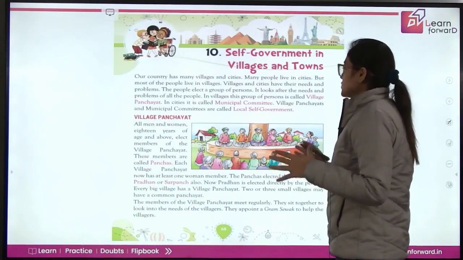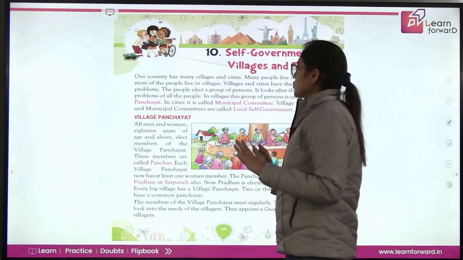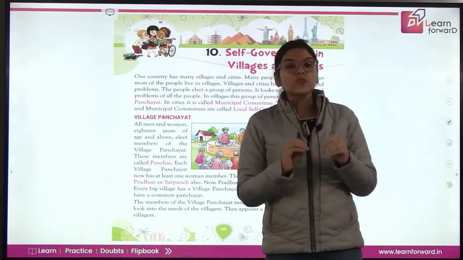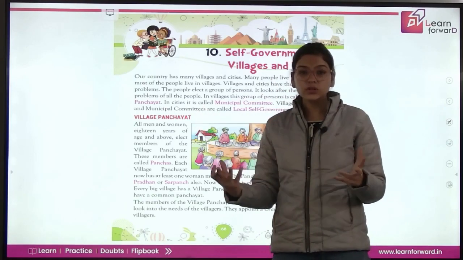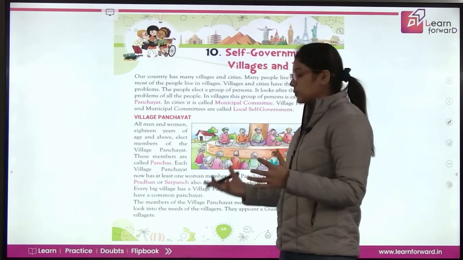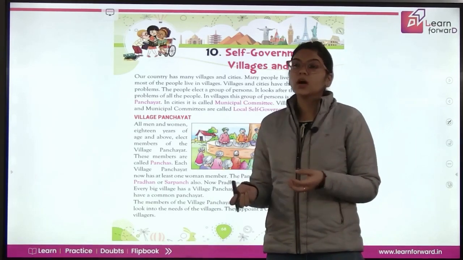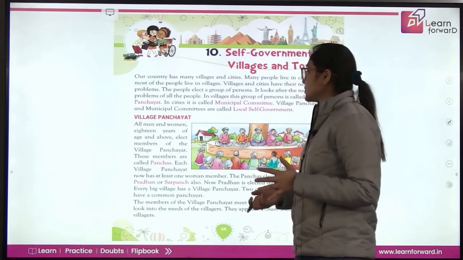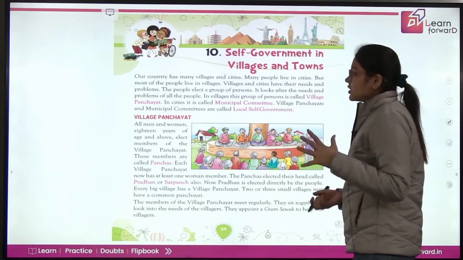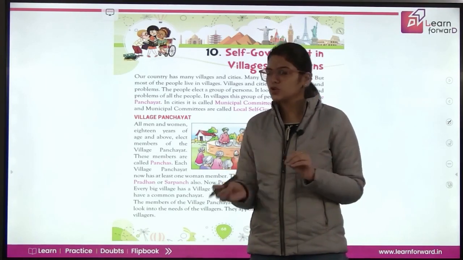Our country has many villages and cities. Many people live in cities, but most of the people live in villages. Our country is divided into a lot of villages and cities. In both the places, people live there, right? There are a lot of people living in villages. So villages and cities have their needs and problems. Both villages and cities have different kinds of problems.